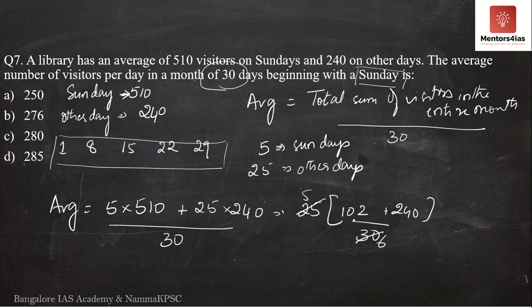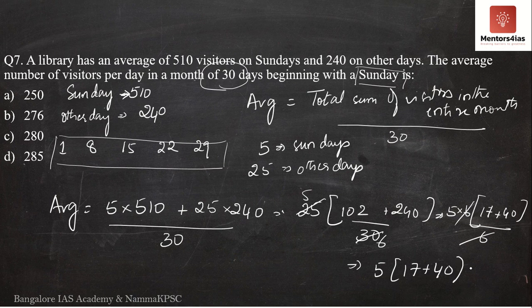Let me take 6 common out. 6 ones are 6, 6 sevens are 42, 6 fours are 24, so 17 and 40, whole thing divided by 6. 6 and 6 get cancelled. So we are left with 5 into 17 plus 40. This is nothing but 5 into 57.